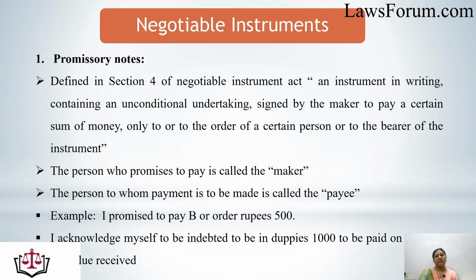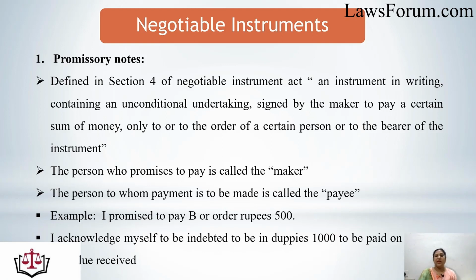Promissory note is defined under Section 4 of the Negotiable Instruments Act, which says that a promissory note is what? It is an instrument in writing containing an unconditional undertaking signed by the maker to pay a certain sum of money only to, or to the order of, a certain person or to the bearer of the instrument. So this is a very defined definition given under Section 4. So let's discuss this definition in detail also.